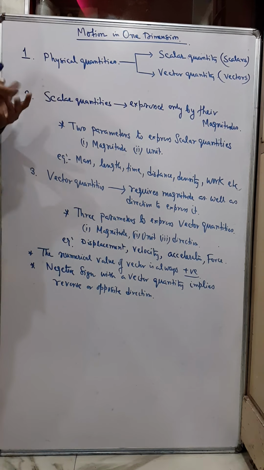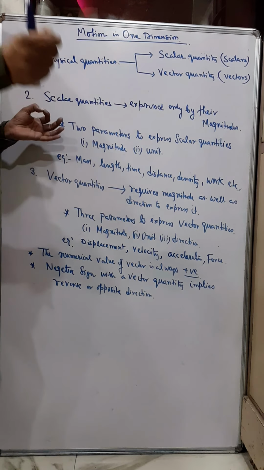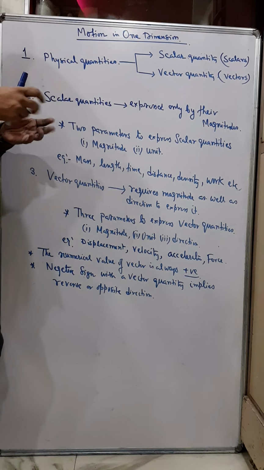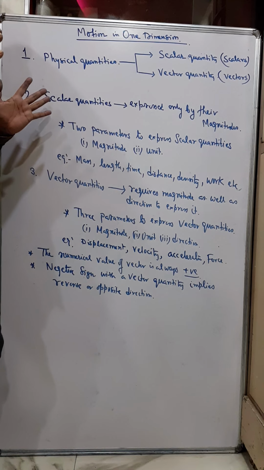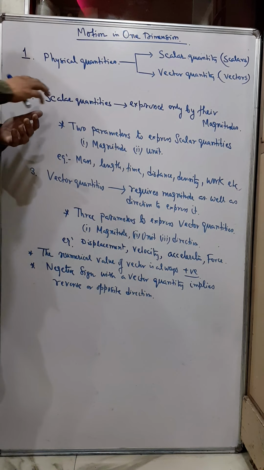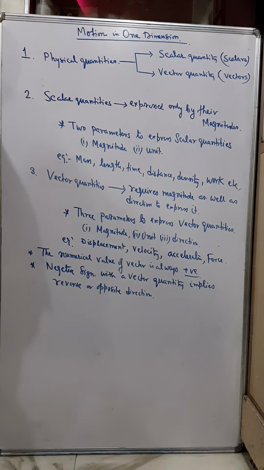Similarly, time or length of an object. When I say an object is of length 5 meter, then we don't require any direction to express it. The length of the object is 5 meter, that's enough. So those quantities which can be expressed only by their magnitudes are called scalar quantities or simply scalars.